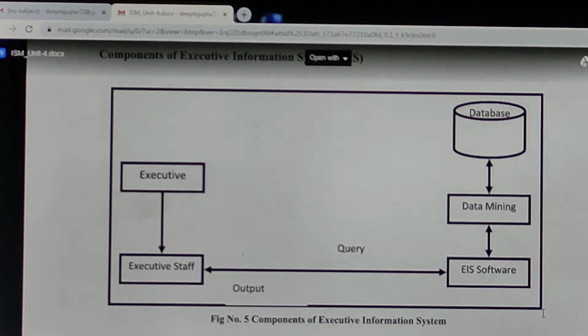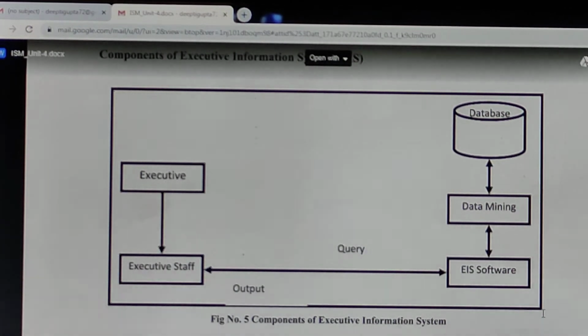And the second type of database that we can use with EIS is data marts. Data marts are basically the subsets of a data warehouse. Data warehouse gives the complete view of an organization. Data marts are the databases that have the historical data for each particular department. So a data mart is basically a subset of a data warehouse.